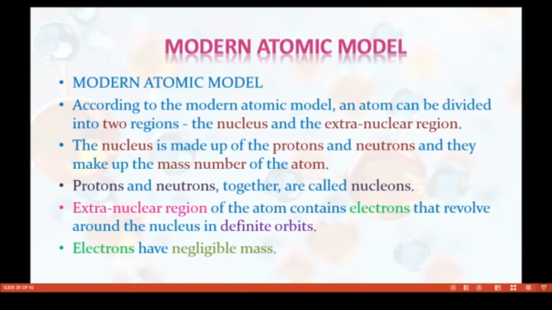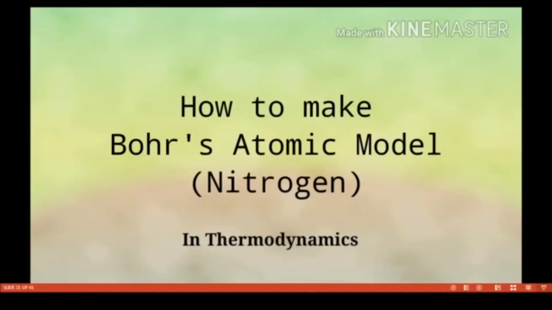So what is the extranuclear region of the atom? It contains electrons that revolve around the nucleus in defined orbitals. Electrons have negligible mass.